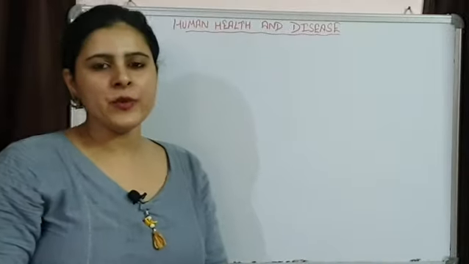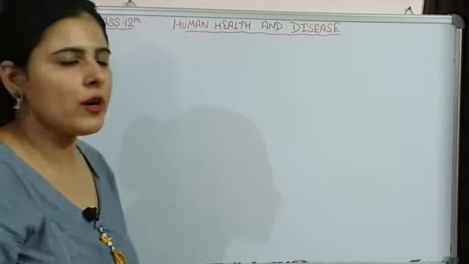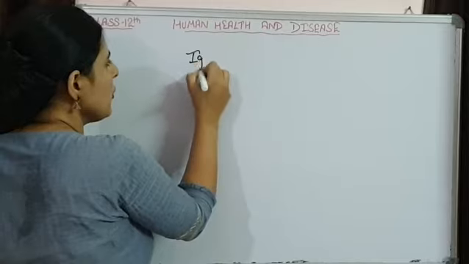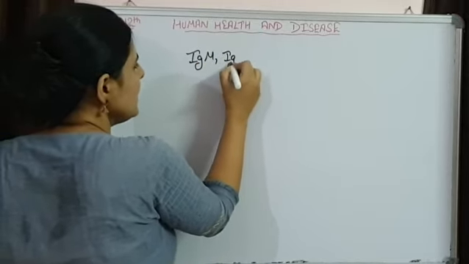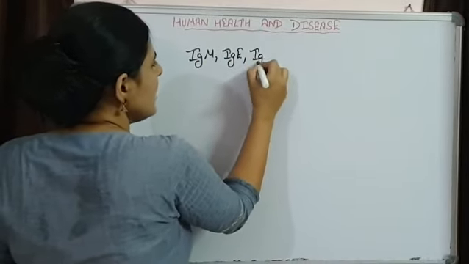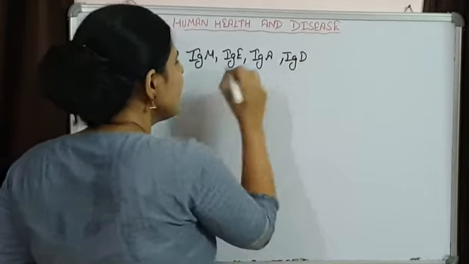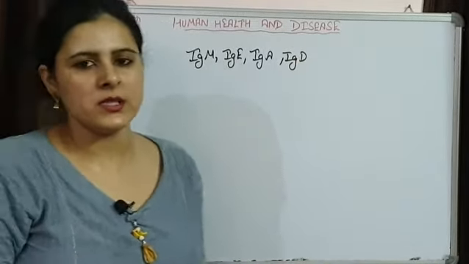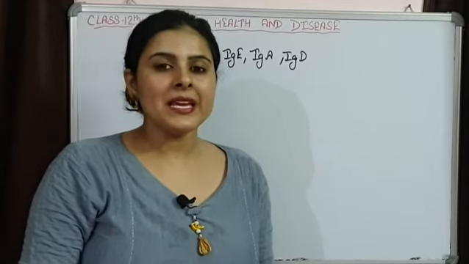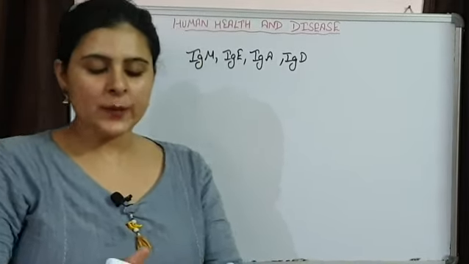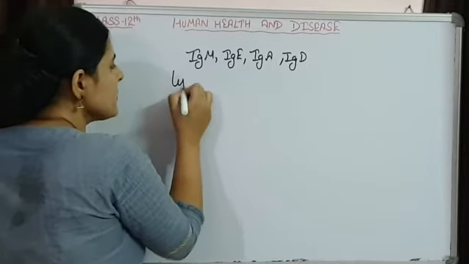Different types of antibodies are present in our body, like IgM, immunoglobulin M, IgE, IgA, and IgD. So different types of antibodies are present in our body. Now the main cells that take part in our immune system are lymphocytes.